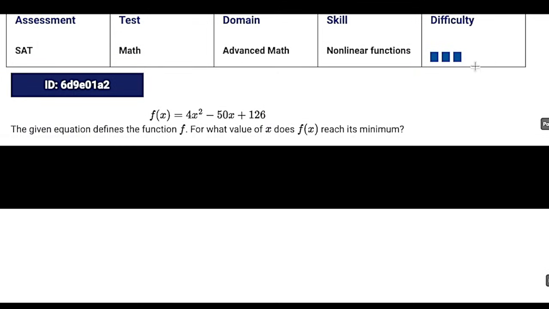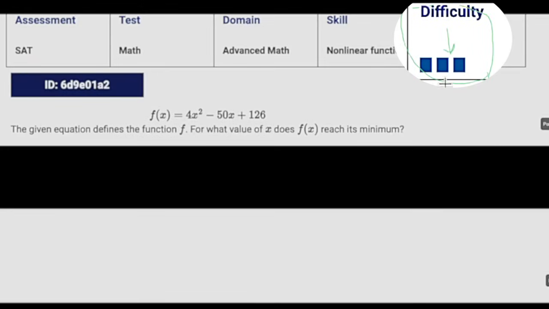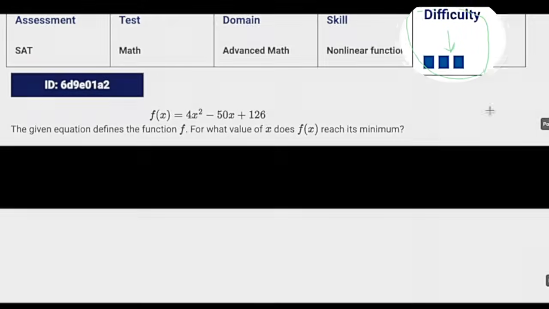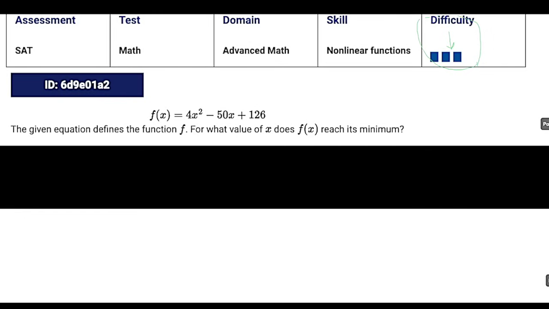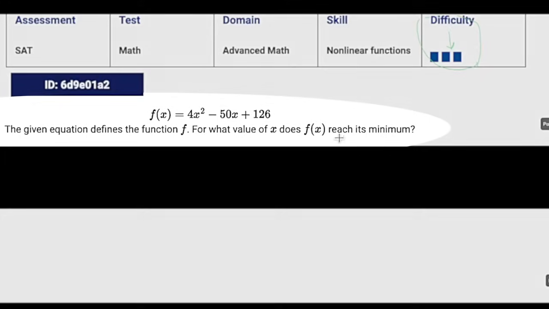Once again, according to College Board, this is a difficult question. Difficulty 3, hard. It's the hardest it can get. But this time it's asking us, for what value of x does f of x reach its minimum? As long as we know what it means for something to reach its minimum, we should be good.